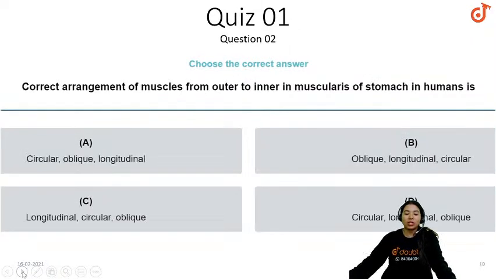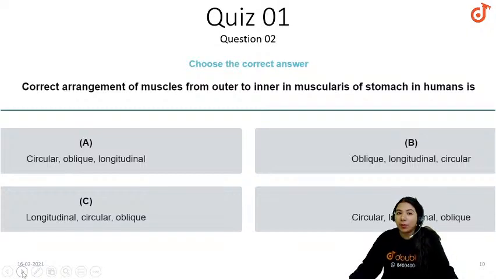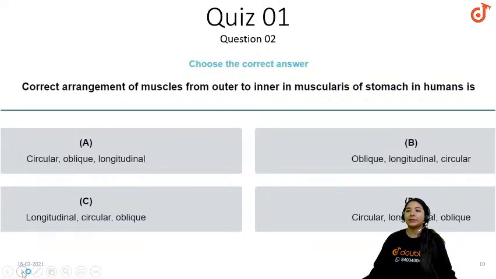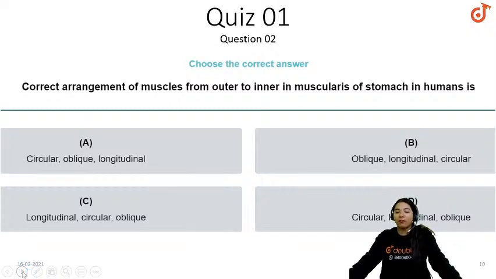Okay, next question. Correct arrangement of muscles from the outer to the inner in muscularis of the stomach in humans. ठीक है, आपको humans में पूछा गया है. क्या पूछा गया है यहाँ पे? कि correct arrangement of muscles from outer to inner in muscularis of stomach in humans. ठीक है, जल्दी से बताओ आंसर्स क्या है. क्या लगता है आपको, क्या होगा आंसर? Quickly. So you have been asked about humans. You have to quickly say what is the arrangement of muscles. Quickly.